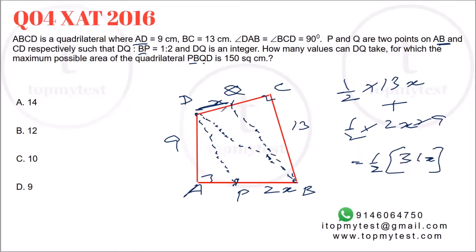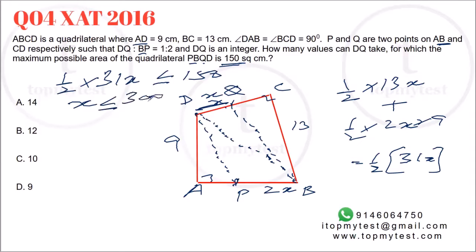What does the question say? How many values can DQ take? Which means how many values can X take, for which the maximum possible value of this area is 150. X is an integer. So half of 31X should be less than or equal to 150, or X should be less than or equal to 300 divided by 31. X has to be an integer.